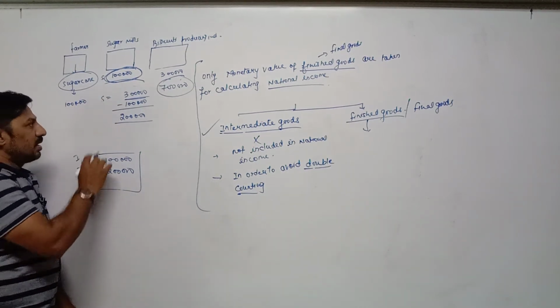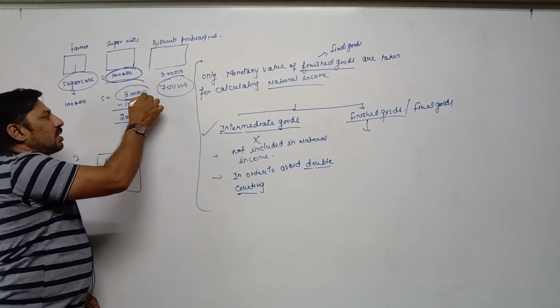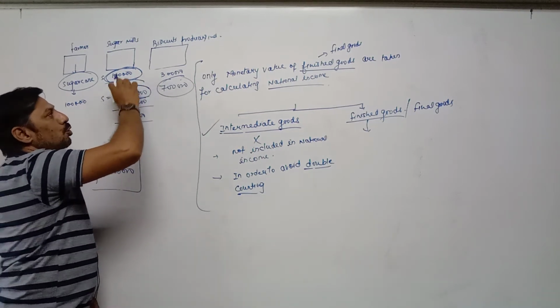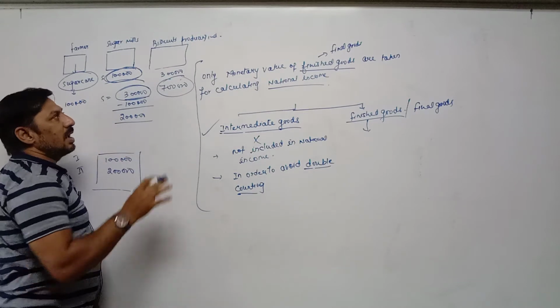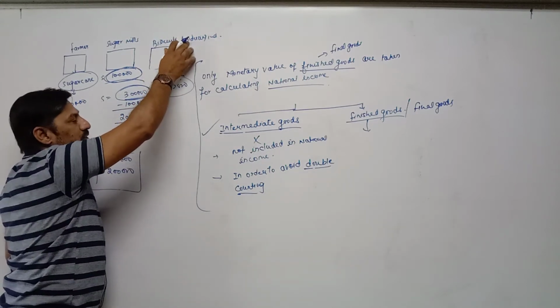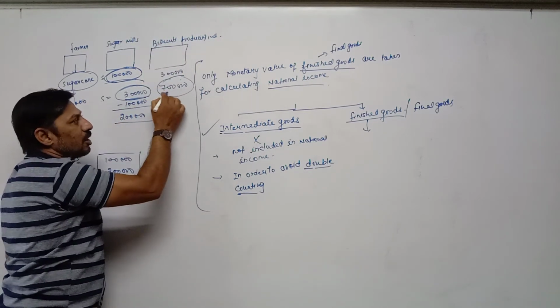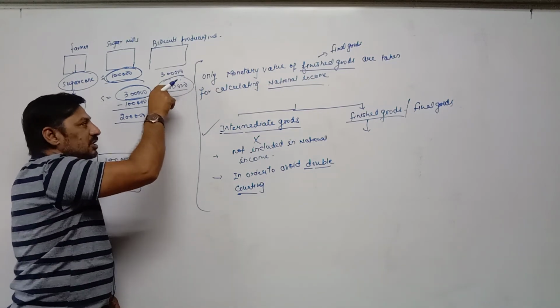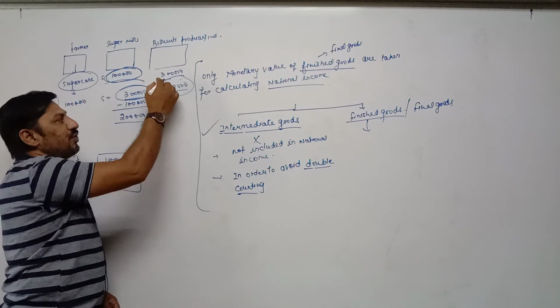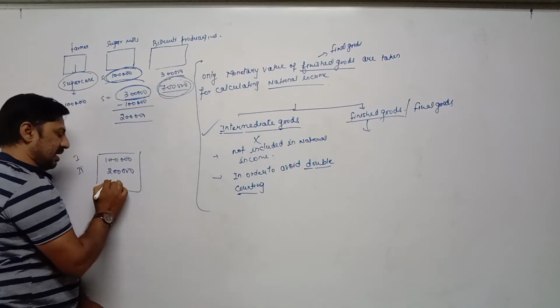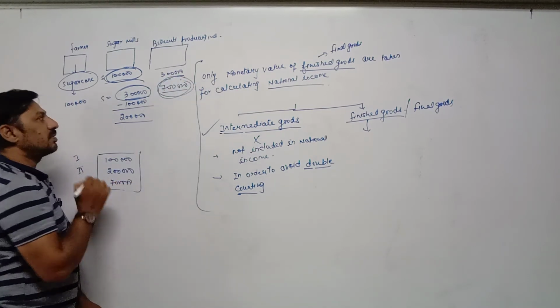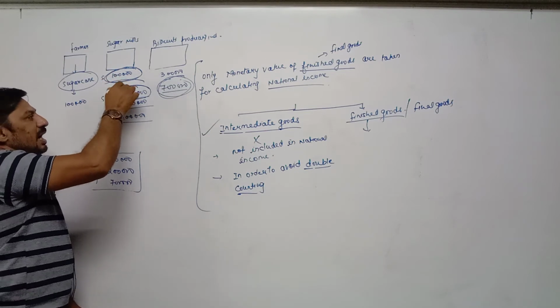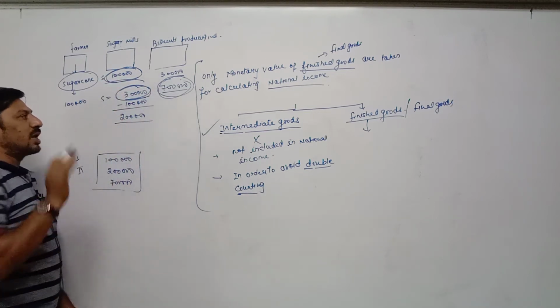Now third, the total sugar which is of 3 lakh is now sold to the biscuit producing company, and the biscuit producing company has produced total biscuits of 7 lakh rupees. And in this 7 lakh rupees, 3 lakh rupees is also included. If we take 7 lakh rupees here, what happens? This 3 lakh rupees is counted 2 times.